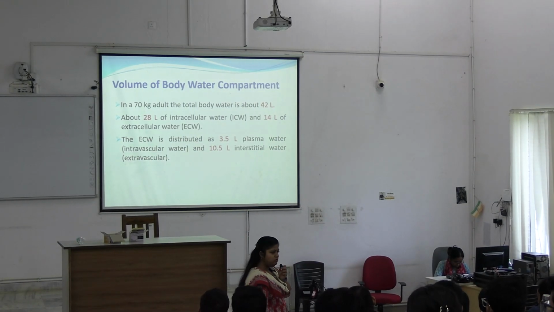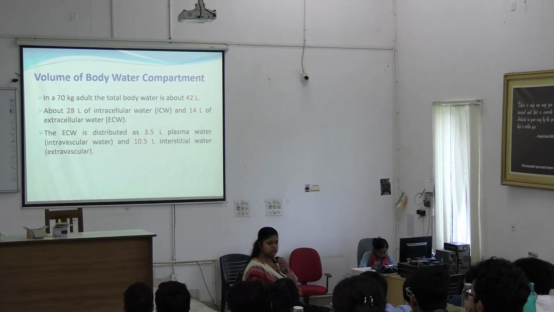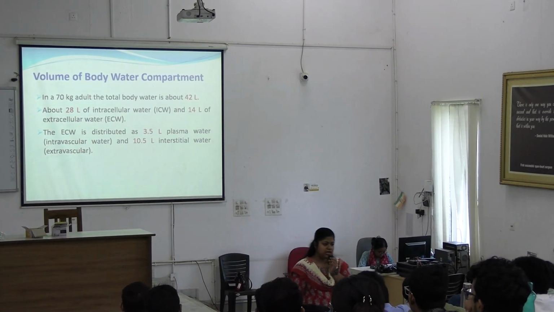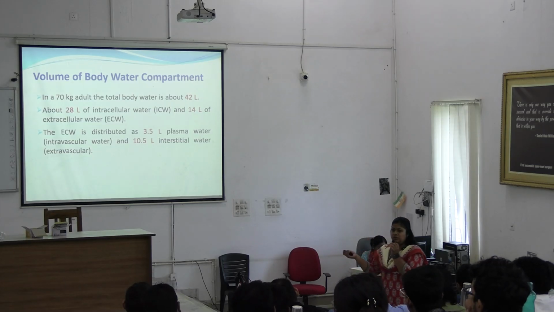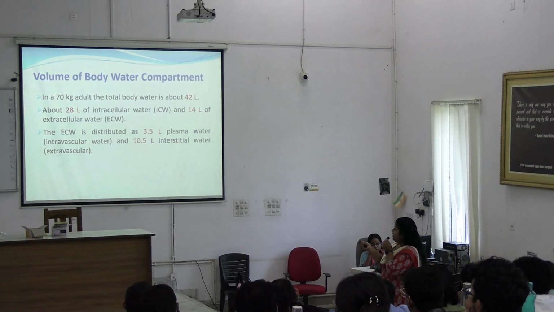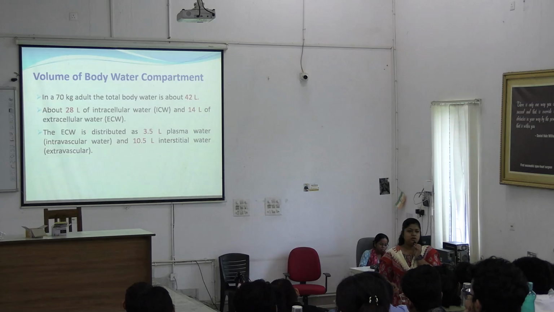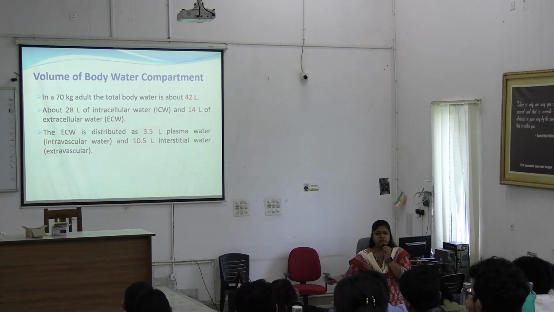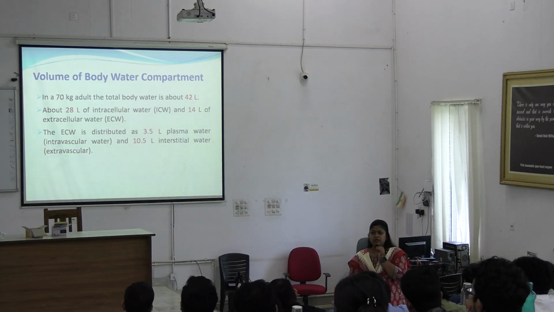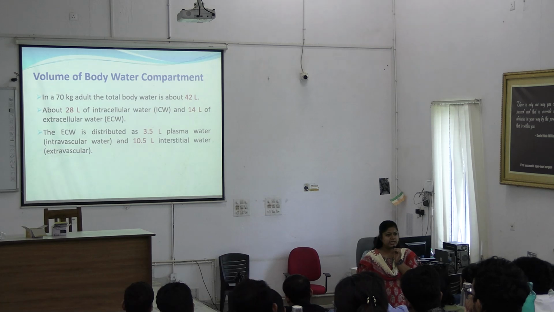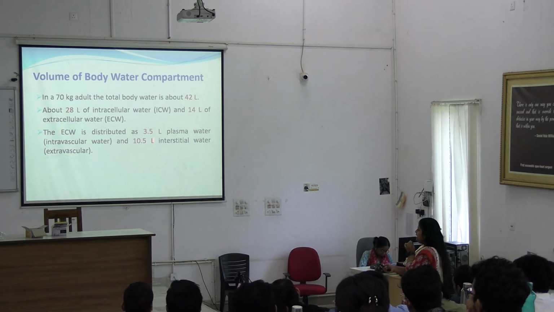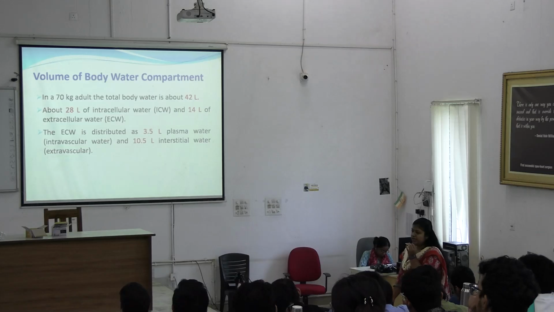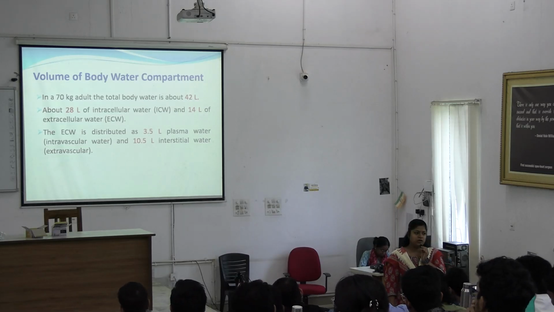What is the total volume of blood in our body? 5 liters around. So, in 5 liters of total blood, 3.5 liters is plasma, water. The other 1.5 liters consists of the cell volume. Understood? And 10.5 liters is in interstitial space or extravascular.